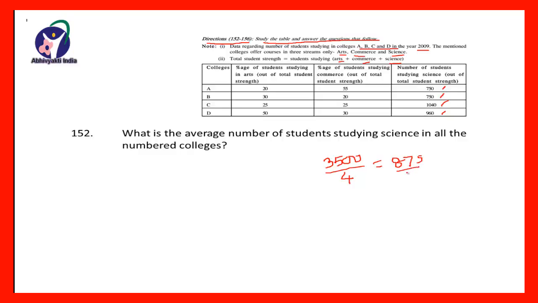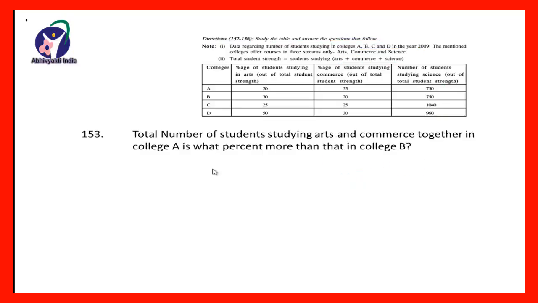And therefore the average of the students studying in all colleges, that is A, B, C and D, is 875. Now here is the second question, that the total number of students studying arts and commerce together in college A is what percent more than that in college B?